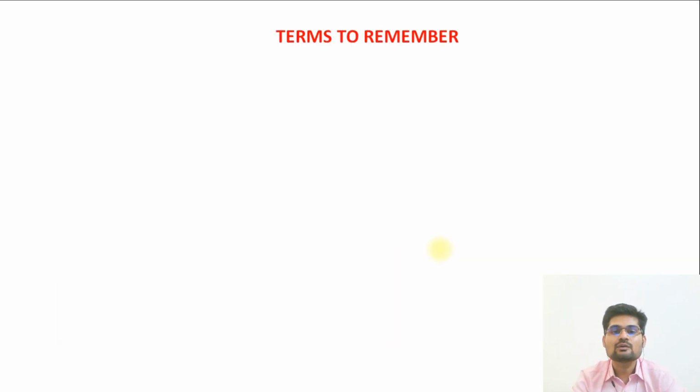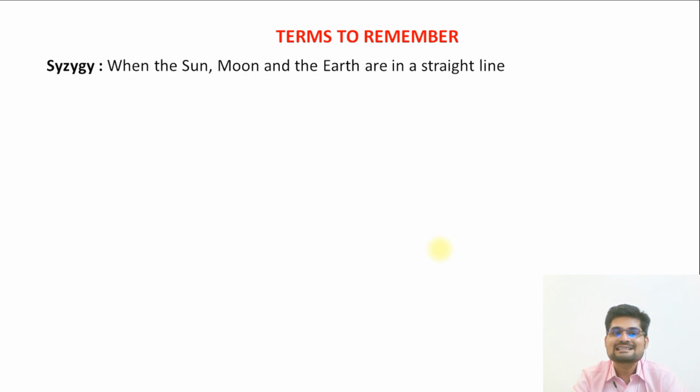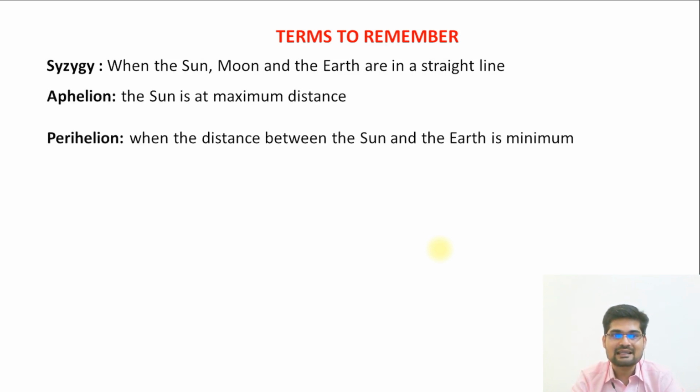So at the end, now let's take a summary of certain terms to remember. The first term is syzygy. So what is this syzygy? When the sun, moon and the earth are in a straight line, that is called syzygy. Then aphelion and perihelion. When the earth is at maximum distance from the sun, that is called aphelion, and perihelion is when the sun and the earth are at minimum distance. So that's important in perihelion.